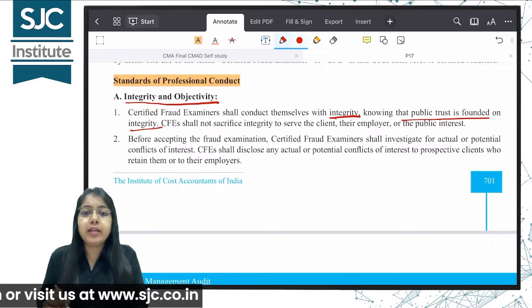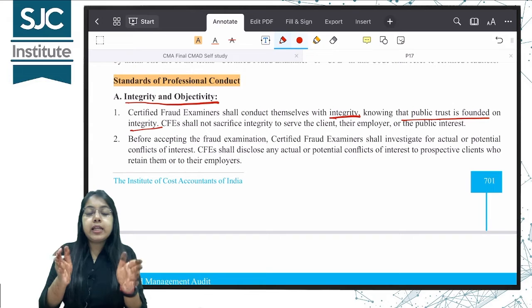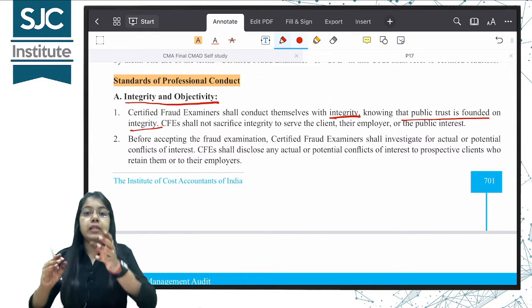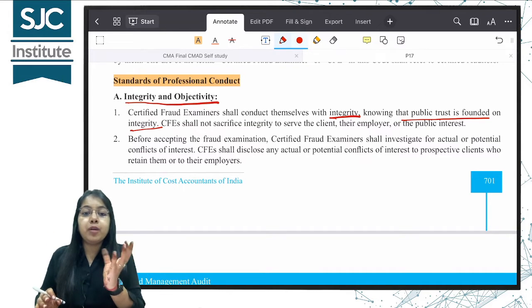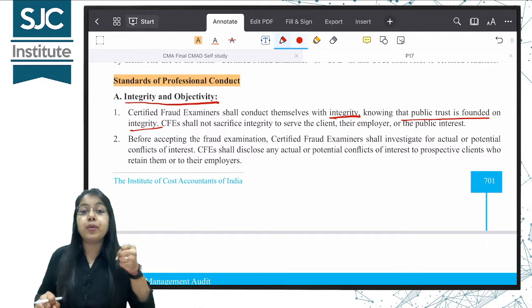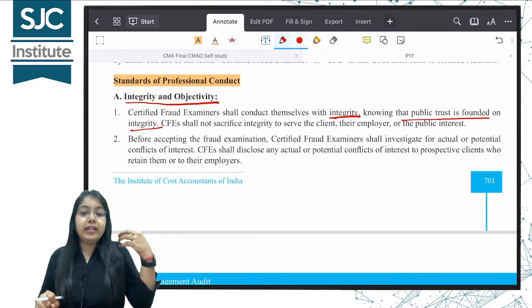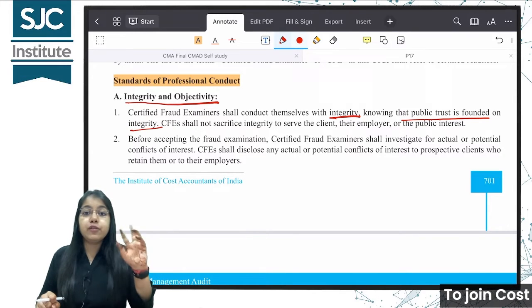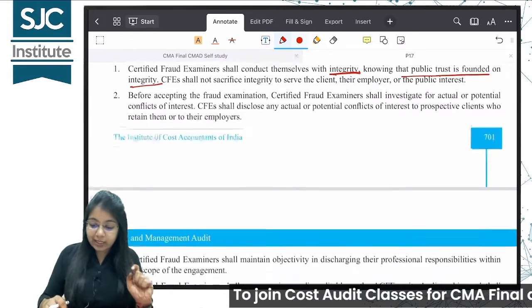What is the meaning of the term integrity? Integrity means being straightforward and sticking to what you say. अभी मैं कुछ और बोल रही हूँ, कल जाके मैं कुछ और बोल रही हूँ, एक जन के सामने कुछ और बोल रही हूँ, दूसरे के सामने कुछ और बोल रही हूँ, जिसको हम हिंदी में कहते हैं बिन पैंदे का लोटा. वैसा ऑडिटर को नहीं बनना है. ऑडिटर को अपनी स्ट्रॉन्ग ओपिनियन रखनी है. Okay, should be very straightforward in whatever they say and should not deter from what they have said, should not differ in their statements. That's the meaning of the term integrity. So they should maintain integrity.